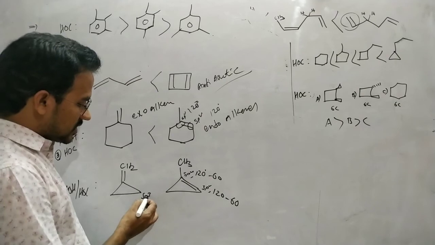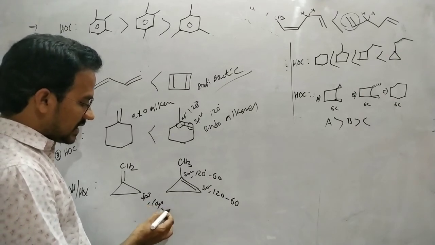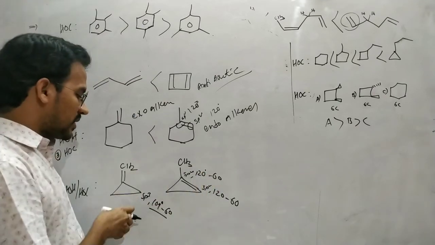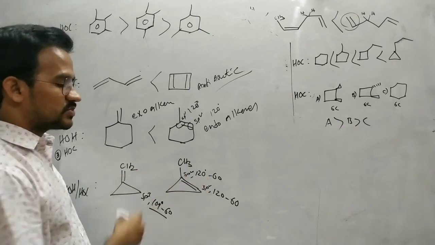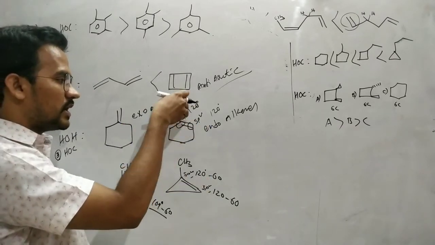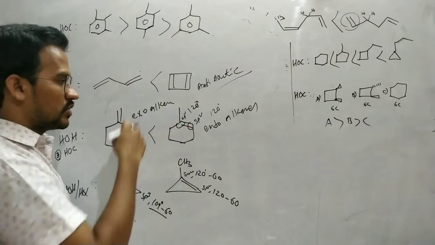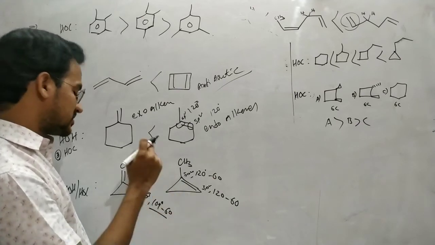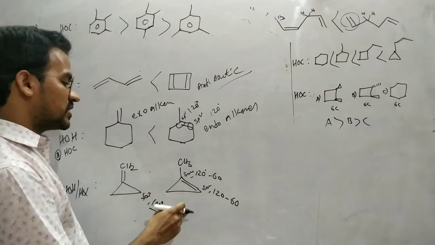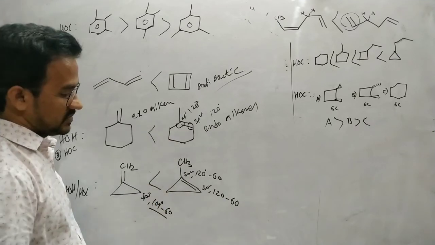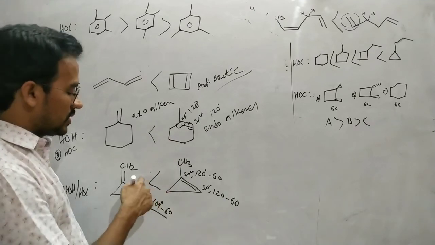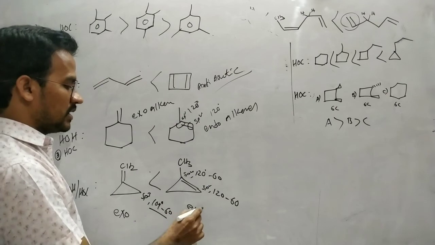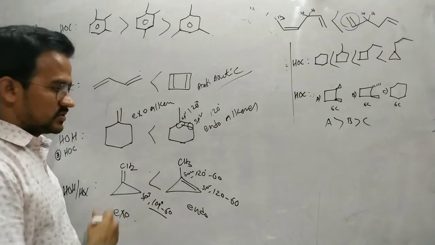Now in this case, this is an sp3 compound, 109 degrees, inner angle 60, somewhat less difference than this one. So in the 3-membered ring, the sp3 carbon is a little more stable than the sp2 carbon. But in the 6-membered ring, the double bond is more stable. This one is a more stable compound, this one is a very less stable compound. That's why this one has a higher heat of hydrogenation as well as a higher heat of combustion. In a 3-membered ring, the double bond out of the ring is stable, so exoalkenes are more stable here and endoalkenes less stable. But in this case, it is reversed. So this one is very important.